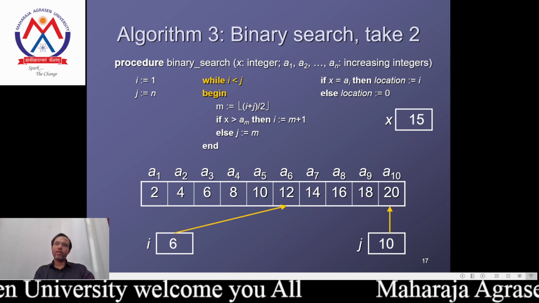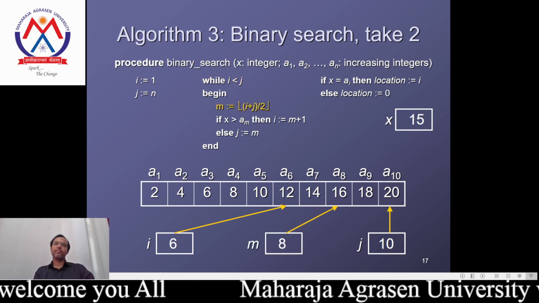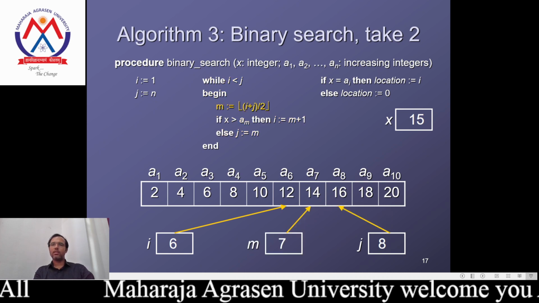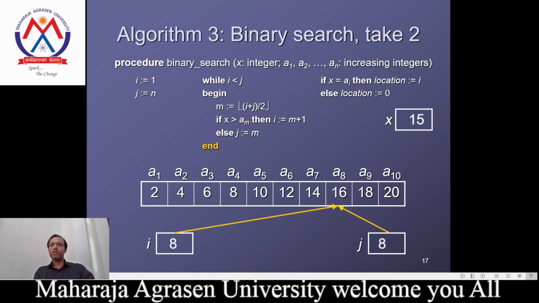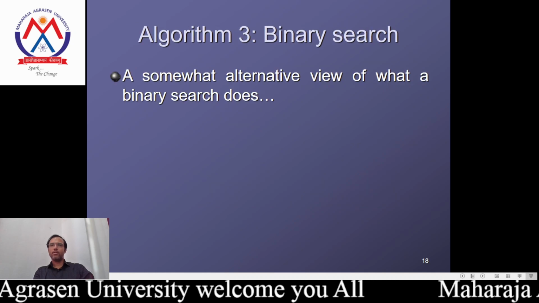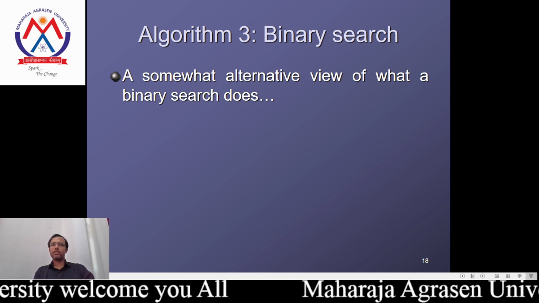Obviously we are searching for the value 15, so we will search that value in the second half. We will repeat the process till we find the value. We didn't find the value 15 because it doesn't exist over there.